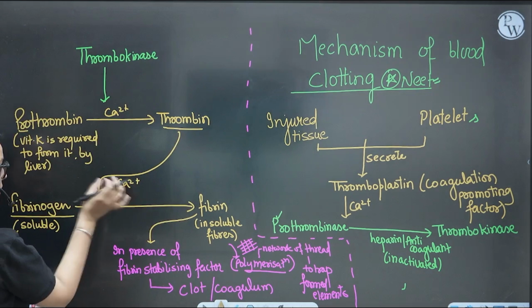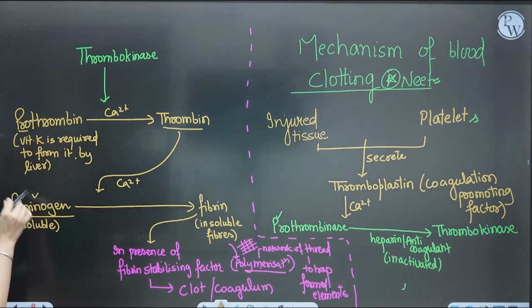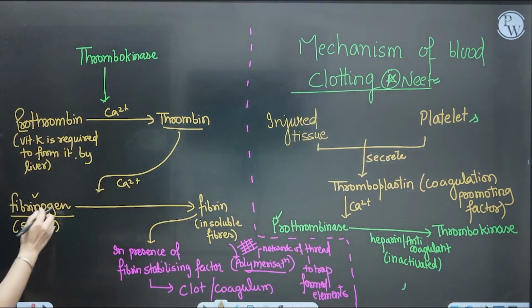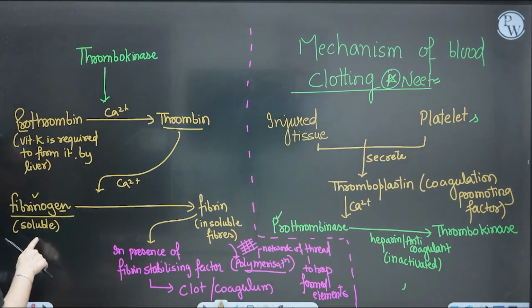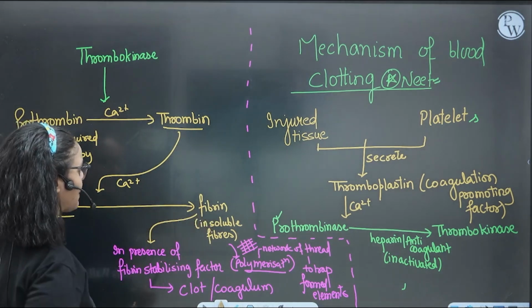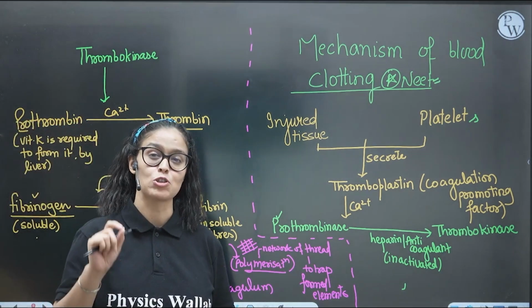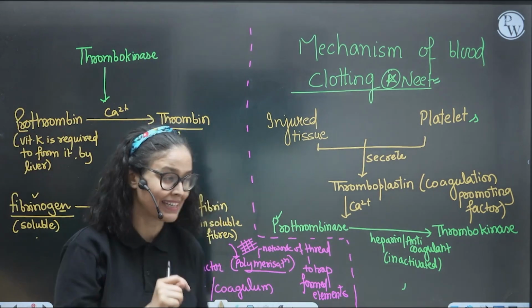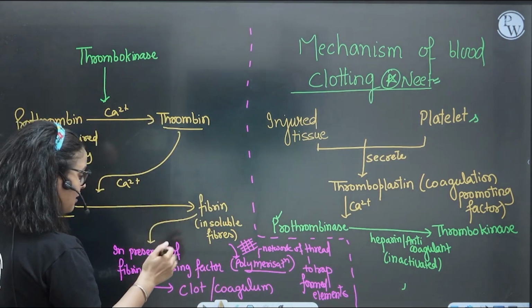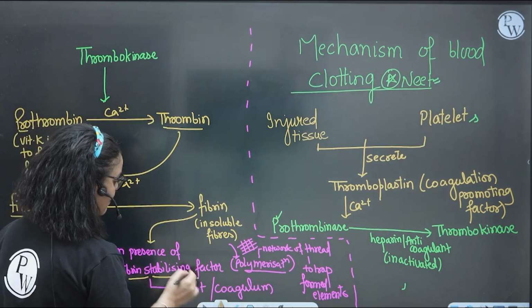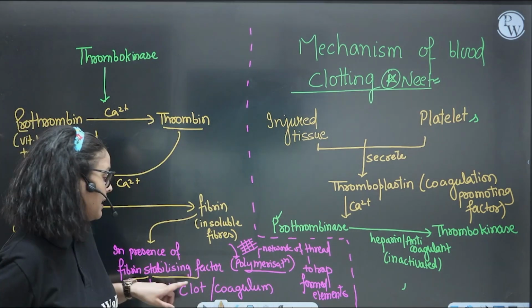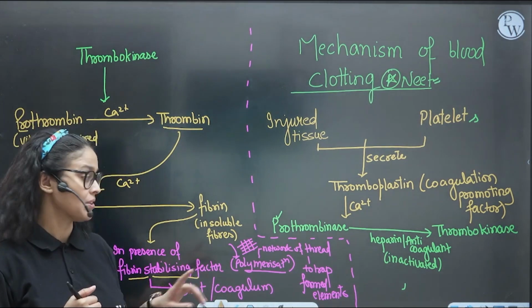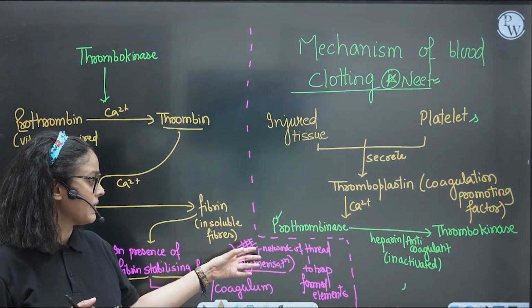Now again, thrombin in the presence of calcium ions converts fibrinogen, which is another inactive factor that is soluble in the blood, into fibrin. And fibrin is the insoluble fibrous thread, right? We have another factor, the fibrin stabilizing factor, and this is the last factor. What exactly will it do? It will form the network of the thread.